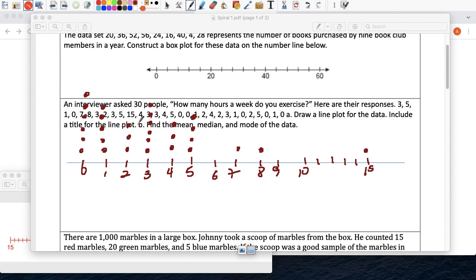So it's definitely skewed right. We can tell that this is skewed right.